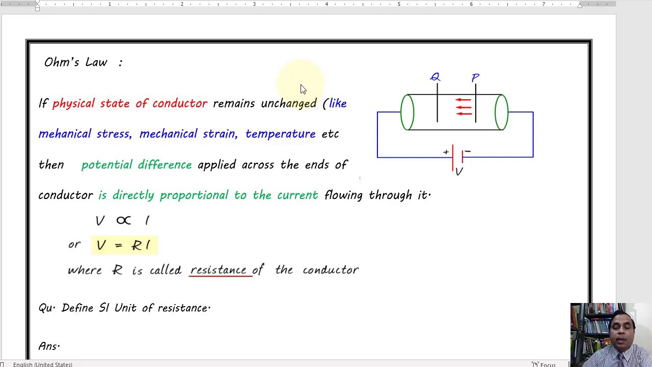Well children, today we are going to see what is Ohm's law, its statement, its experimental verification and very short questions based on the graph. So first we start